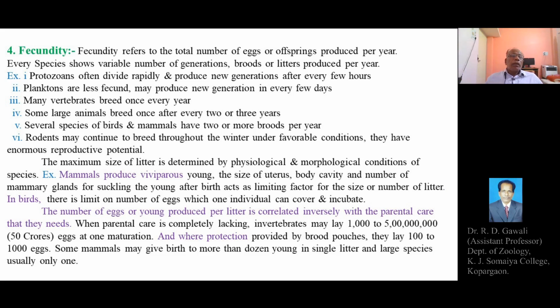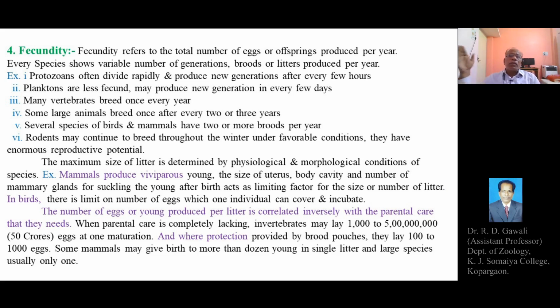For example, rodents like rats may continue to breed throughout the winter under favorable conditions, and they have enormous reproductive potential. They breed very fast. Every week they produce a litter, and each litter will have 8 to 9 young ones produced at one time.